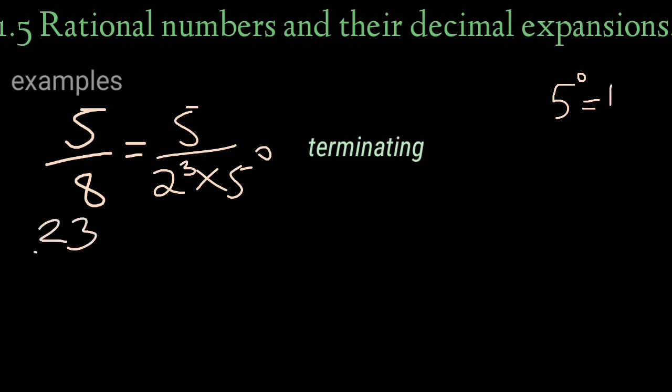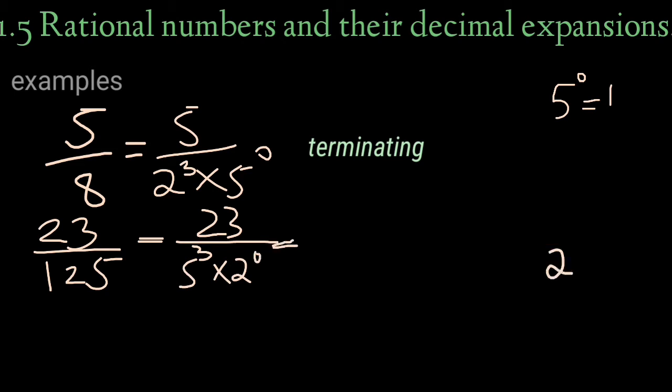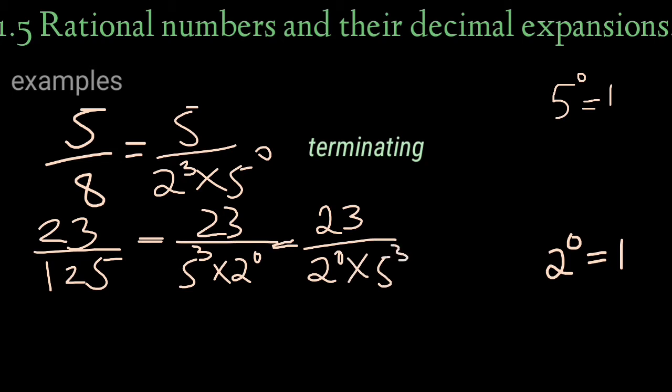Now let's see 23 by 125. How can we write 125? 5 cube is 125, right? So 23 by 5 raised to 3 into 2 raised to 0, where 2 raised to 0 equals 1. So now the denominator is in the form 2 raised to n, 5 raised to m. So it is a terminating decimal.